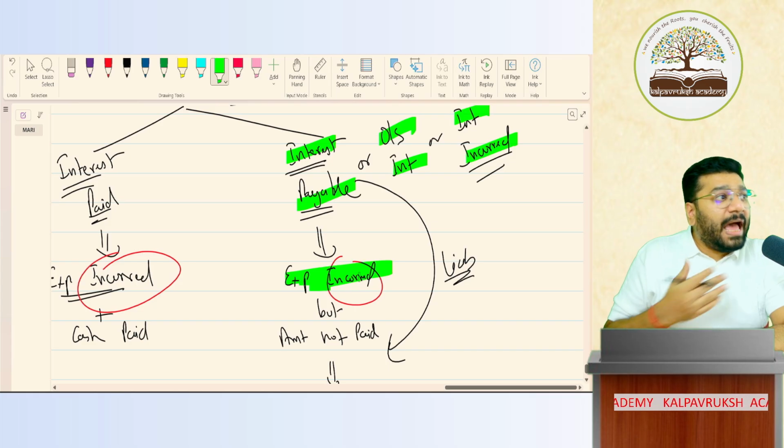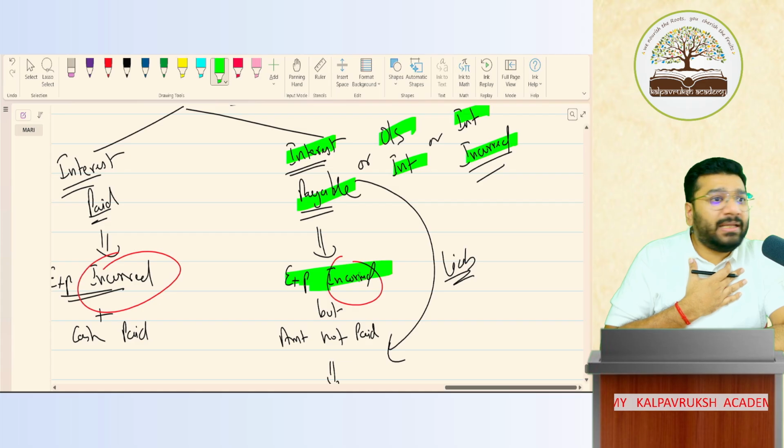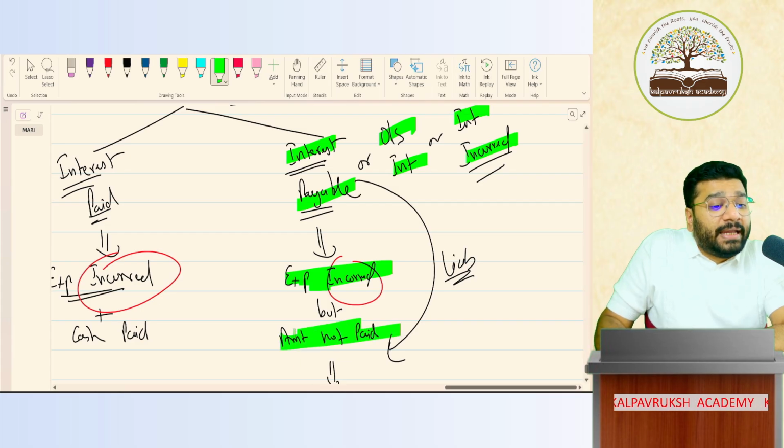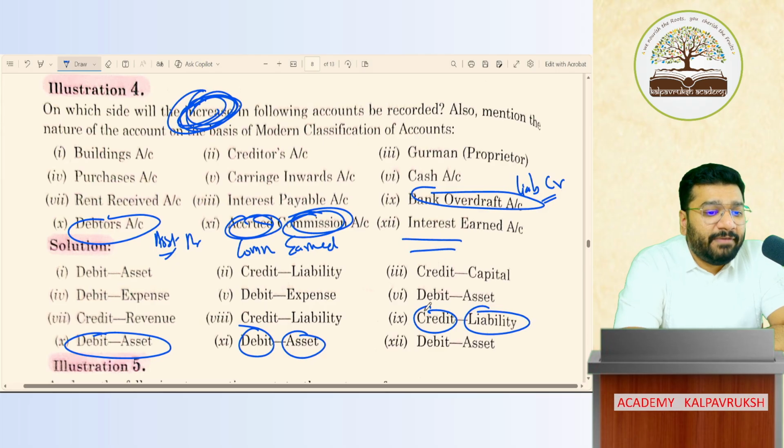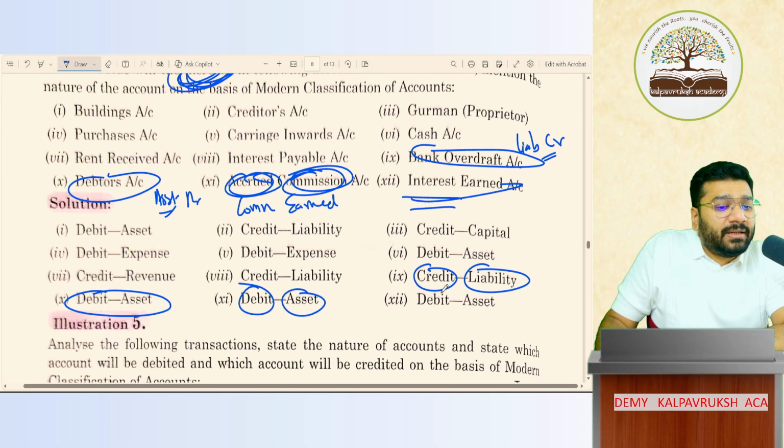All three mean what? Expenses incurred. Means what? I have an obligation to pay the money, but I have not paid the money. When will I pay? In future. Anything that I pay in future is liability. Got it? Interest earned, we already discussed. Everything over? Interest earned is debit asset.